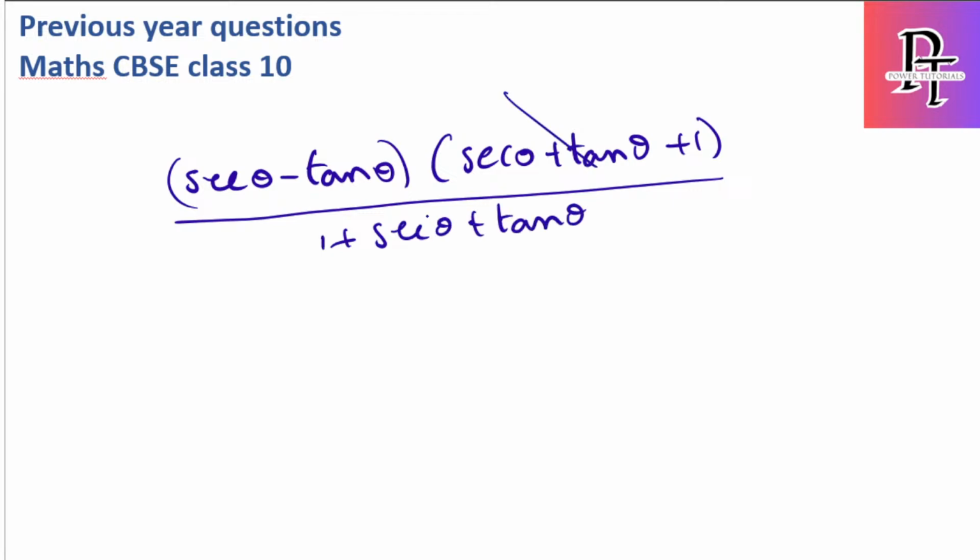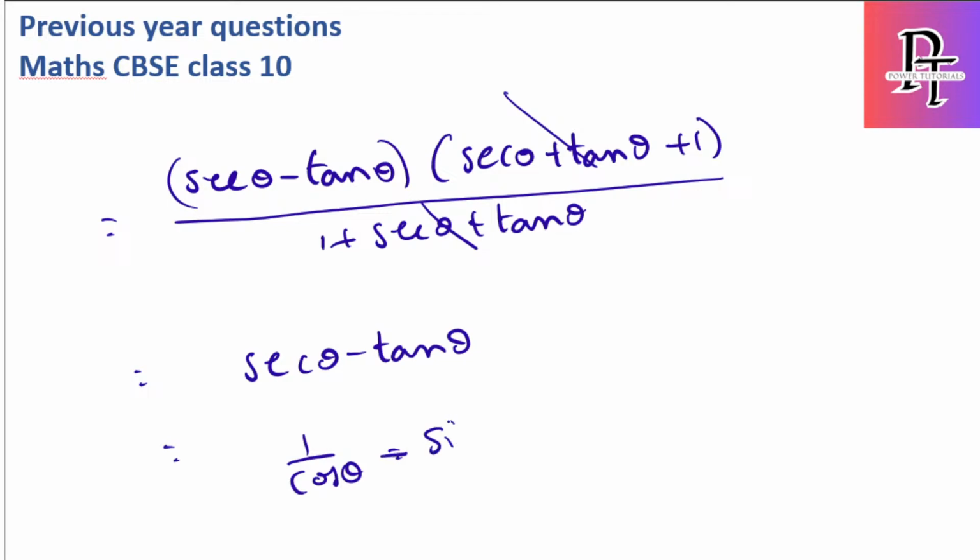So these two get cancelled out. So the final answer in the LHS we got is secant theta minus tan theta. Secant I can write as 1 by cos, and tan as sin by cos. So this is simply 1 minus sin theta by cos theta, which is nothing but RHS.